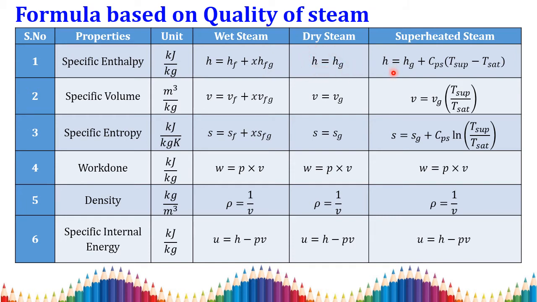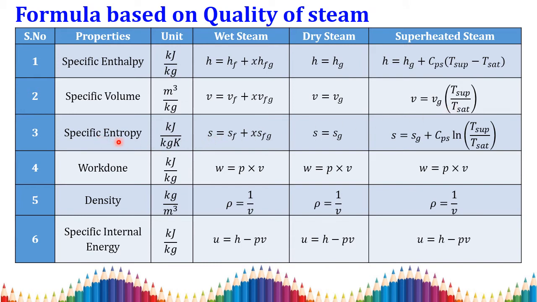For superheated steam, h is equal to hg plus cp, the constant pressure specific heat, into the difference between the superheated temperature and the saturation temperature, T superheated minus T saturation. For specific volume, for wet condition, v is equal to vf plus x into vfg, for dry steam v is equal to vg, and for superheated steam v is equal to vg into T superheated by T saturation.